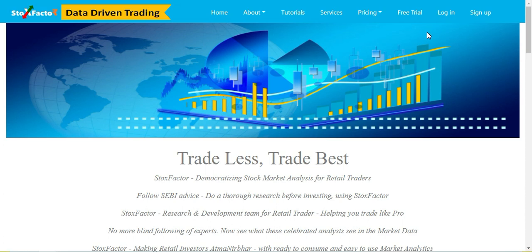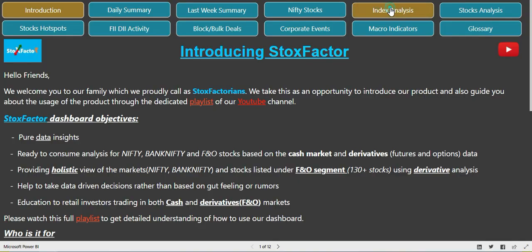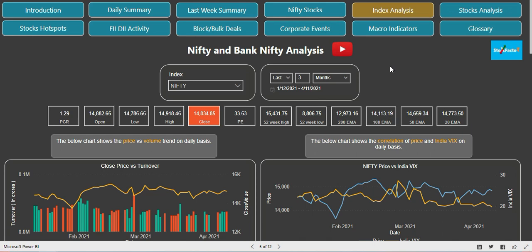So we'll go to the Stocks Factor dashboard and click on the index analysis page. Friends, we are now on the index analysis page. To do the in-depth analysis of Nifty, we already published a video last week also. The link is given on the top in the suggestions and also in the description, if you want to see how to do the historical analysis and how to identify the trend analysis. In this video, we are going to cover the levels of Nifty and Bank Nifty for the next week.